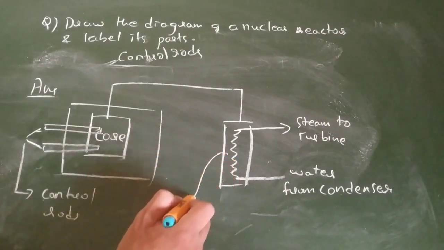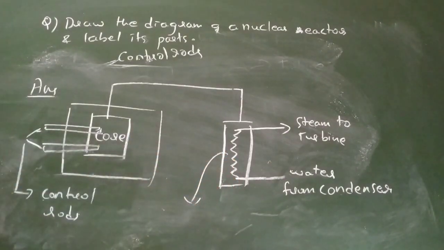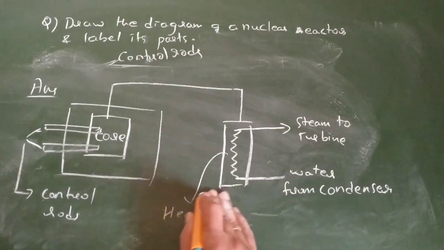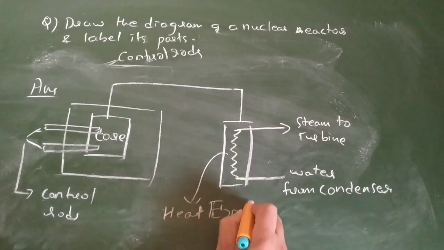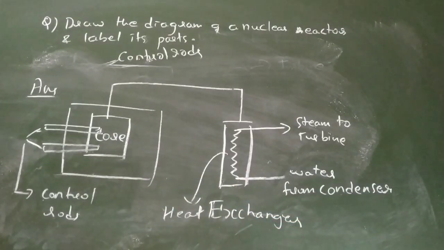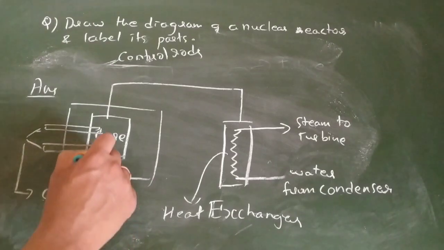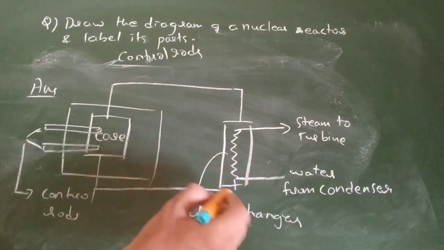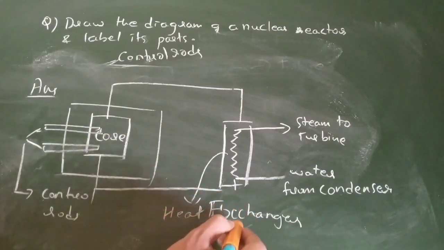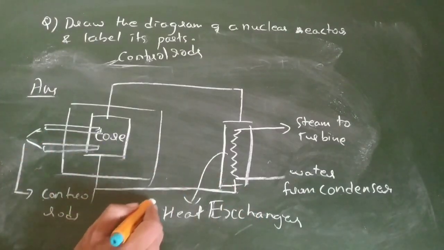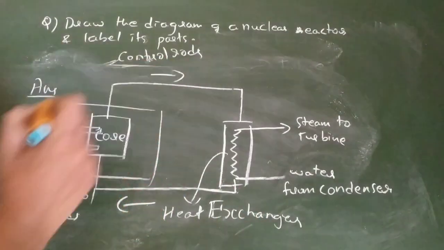This one we call the heat exchanger. What do we call it? We call it a heat exchanger. I believe it can be asked for 3 marks. This is connected like this. So like this the diagram is placed.